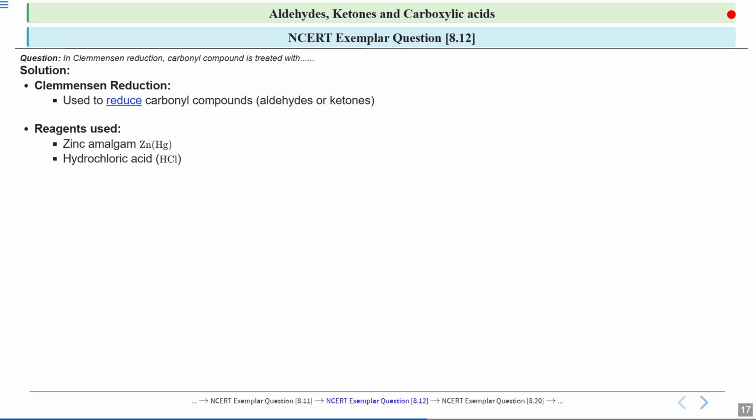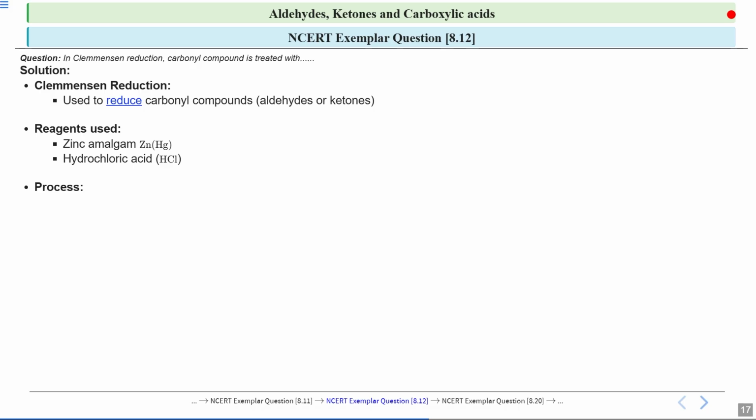The second reagent which we need is hydrochloric acid or HCl. So what does this do? It provides an acidic environment which is needed for the reaction to proceed. So this combination of zinc amalgam and hydrochloric acid is crucial for the Clemmensen reduction.